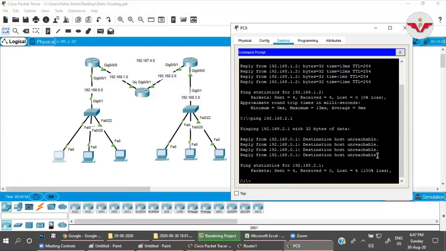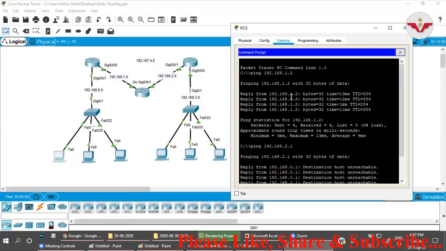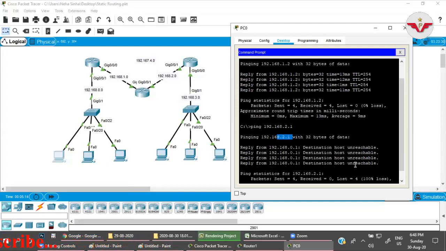Destination host unreachable. Now tell me, the packet is able to reach this router. When I was sending the information to 1.2, I was able to ping, right? It was responding. On the same router, I also have 2.1. Now it's giving the error message, destination host unreachable. What can be the reason?